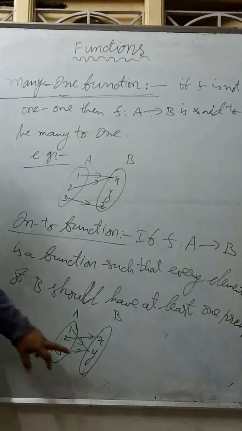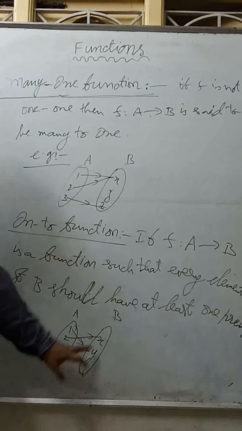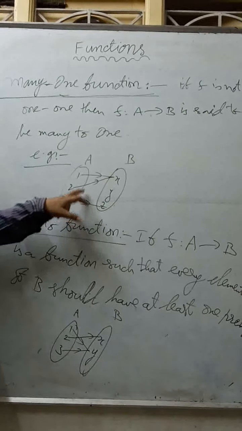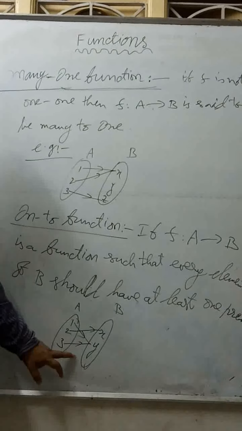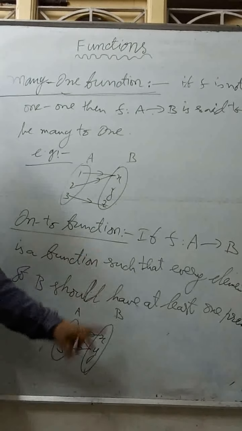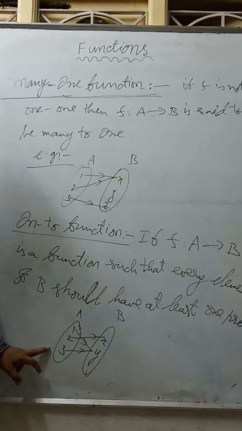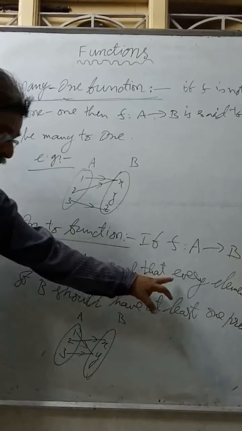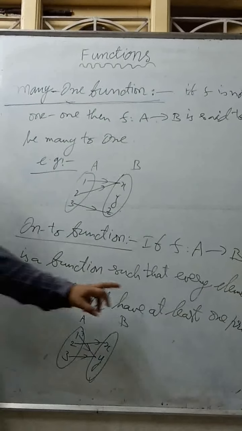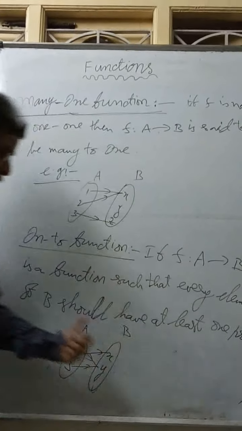Out of that, if you observe, every element of B is not mapped many to 1. Here it is many to 1 as well as onto. What I want to say is, every element of B is mapped to some element in A. That is what I am saying. Every element of B should have at least one pre-image.